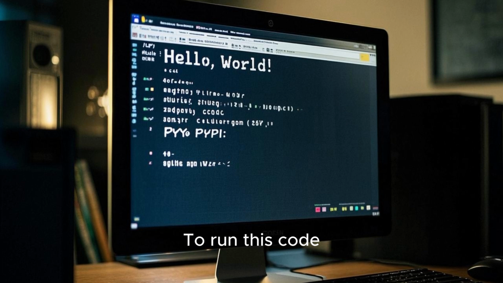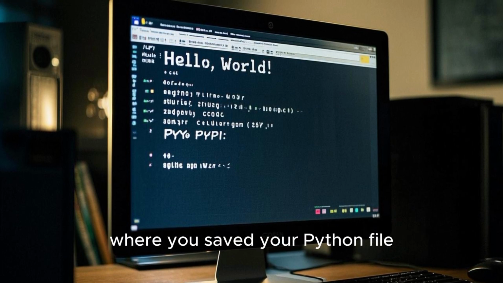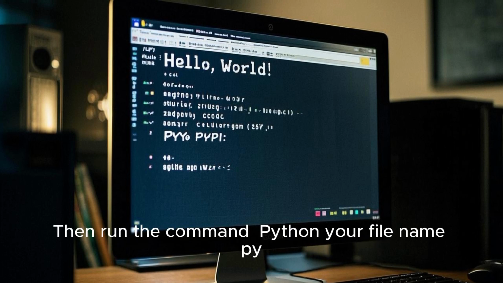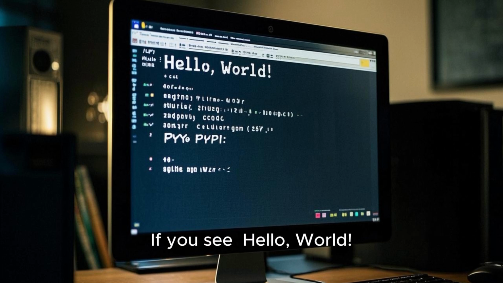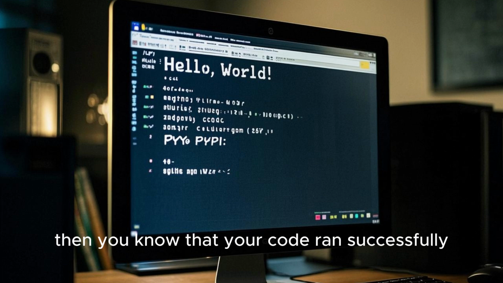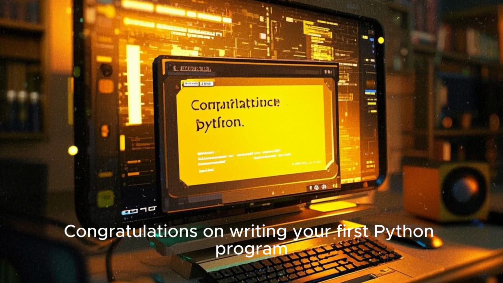To run this code, open a command prompt and navigate to the directory where you saved your Python file. Then run the command python your_file_name.py. If you see hello world printed to the console, then you know that your code ran successfully. Congratulations on writing your first Python program.